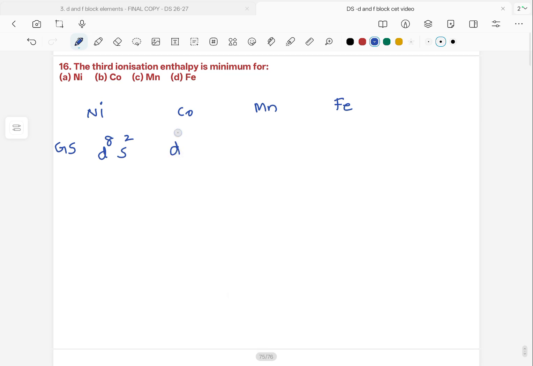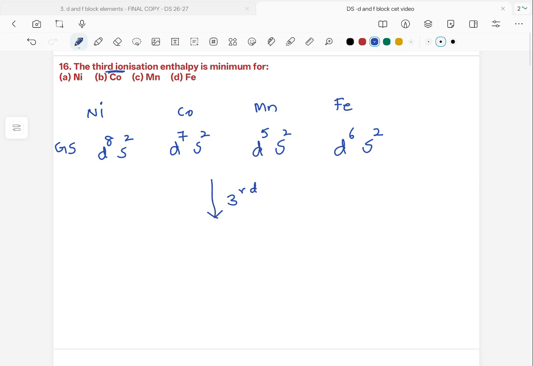Cobalt is d7 s2, manganese d5 s2, iron d6 s2. We are asked about third ionization enthalpy, meaning removing the third electron.